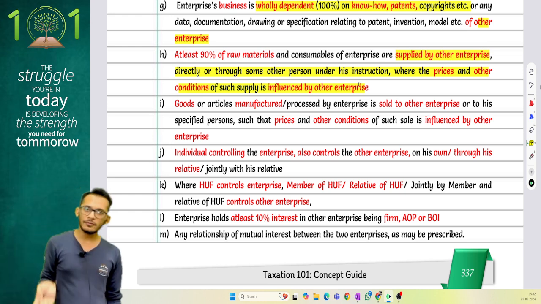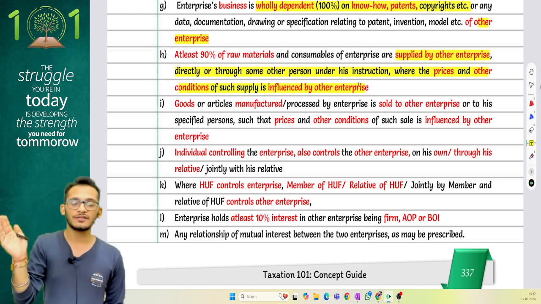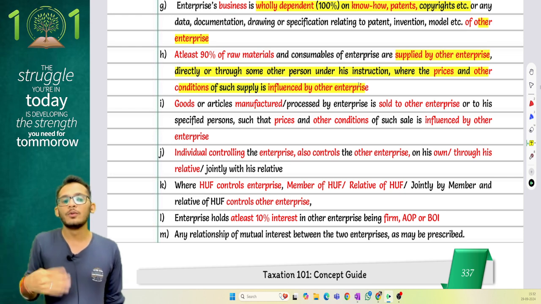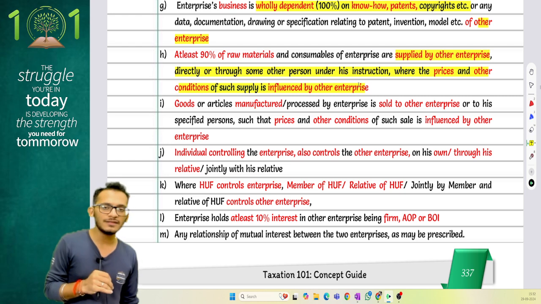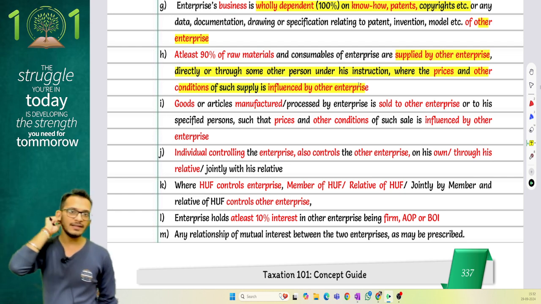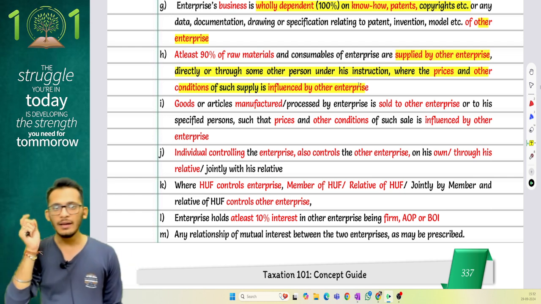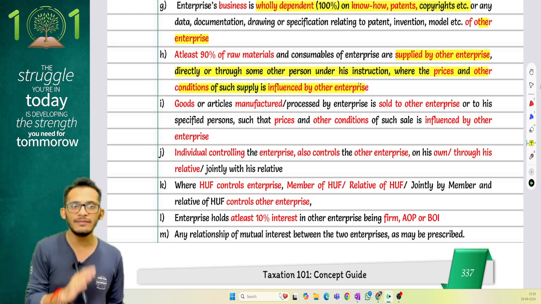Understand, these provisions will not apply in case the other person is not giving instructions, or if the person is giving instructions to sell at market value. This will only happen if the market value is getting influenced by the other person. Meaning if the question says that the AE is giving a decision saying that you can go and buy it from a third party vendor, but you can pay the market value, in that case there is no violation of conditions and the AE will not be satisfied.